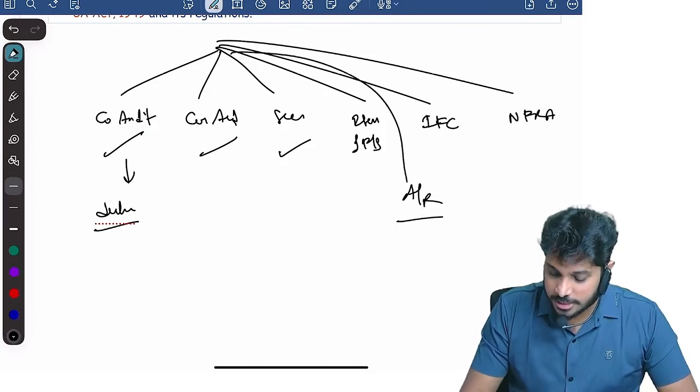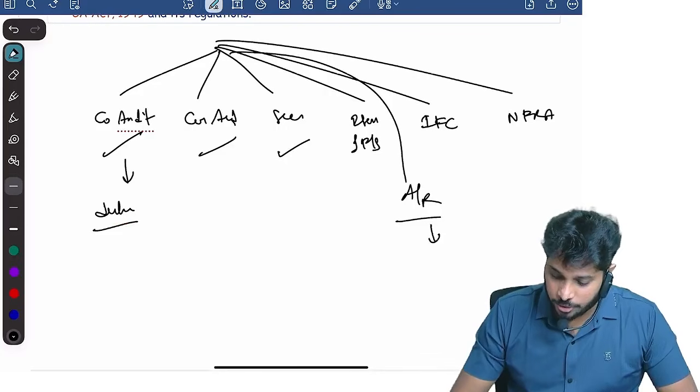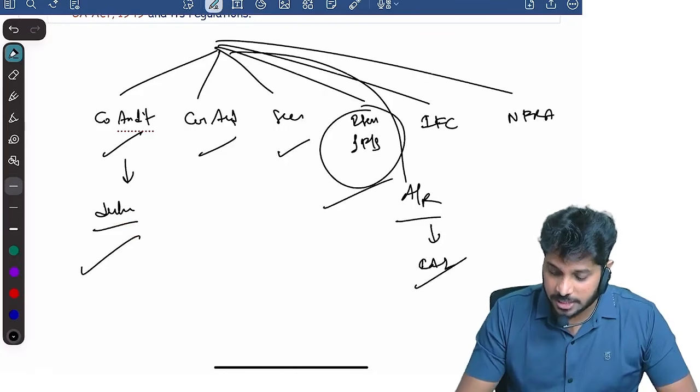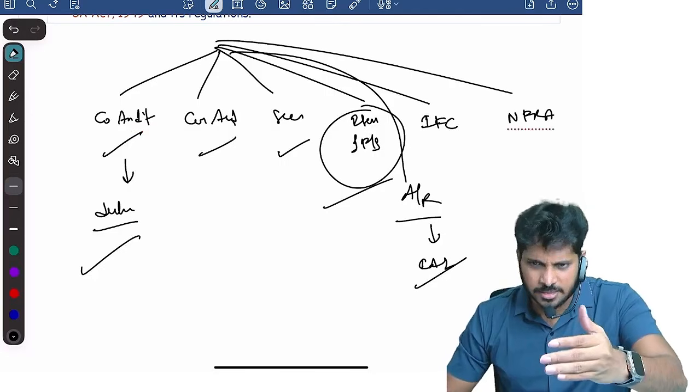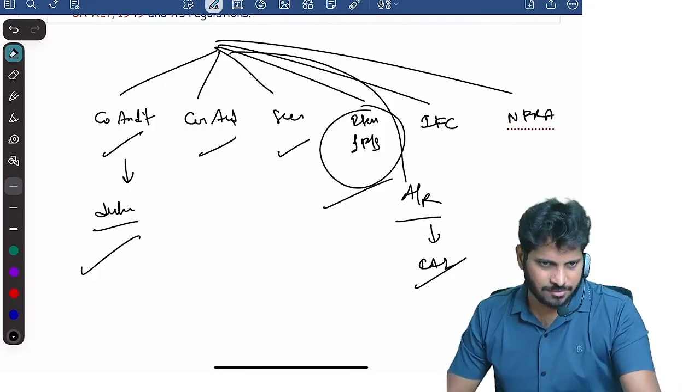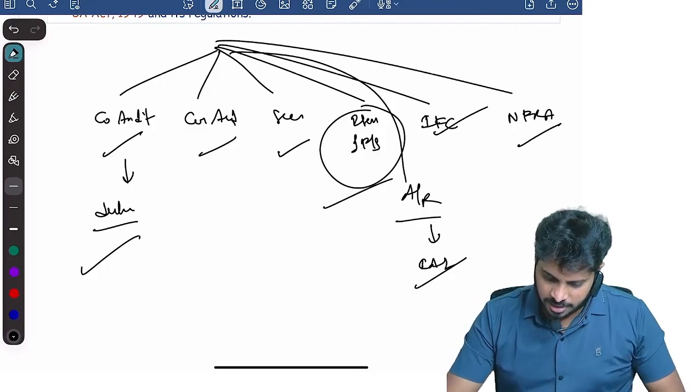We have one more topic, audit report. I told you, audit report is covered in the CA Inter classes. Items of financial statements also we have in CA Inter, more in depth. You can watch that also, but I think you can understand by looking at this itself. No need to. NFRA we covered, IFC we covered.